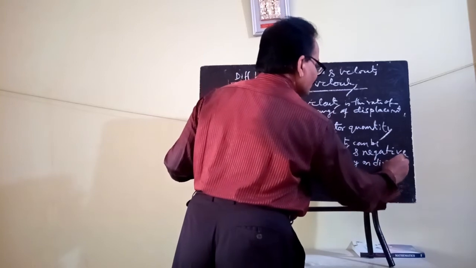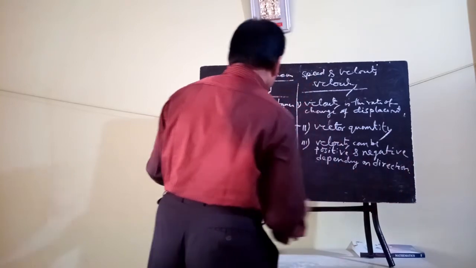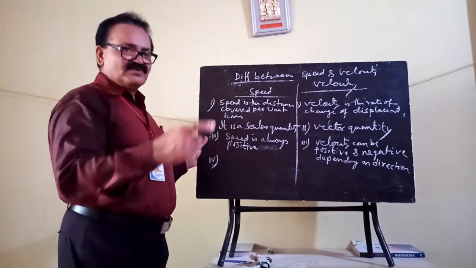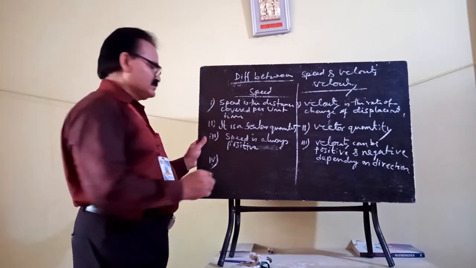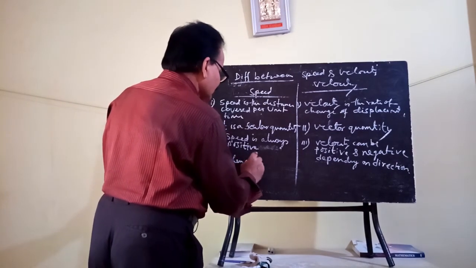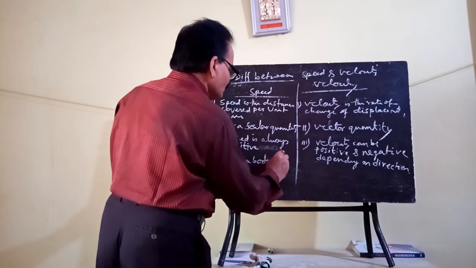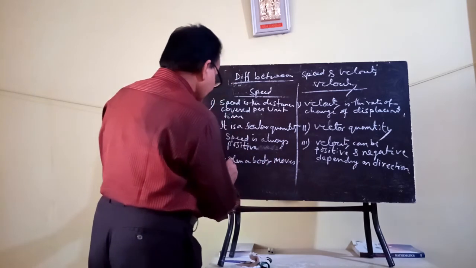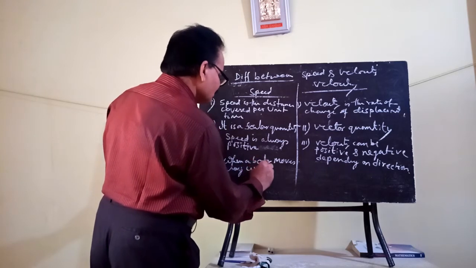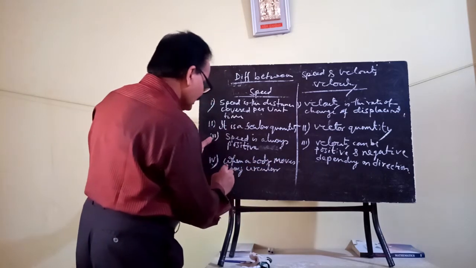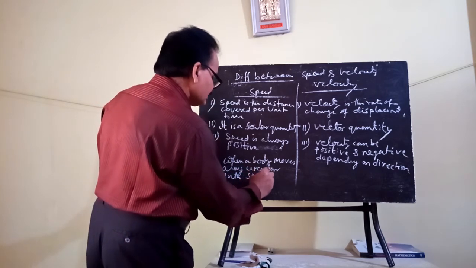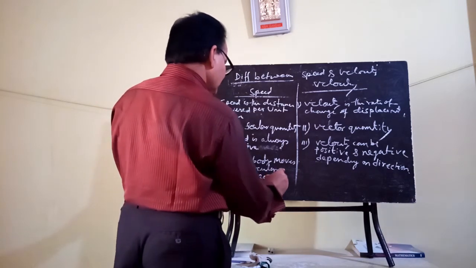Okay. You see, the fourth point. When a body moves along a circular path, speed is not zero.